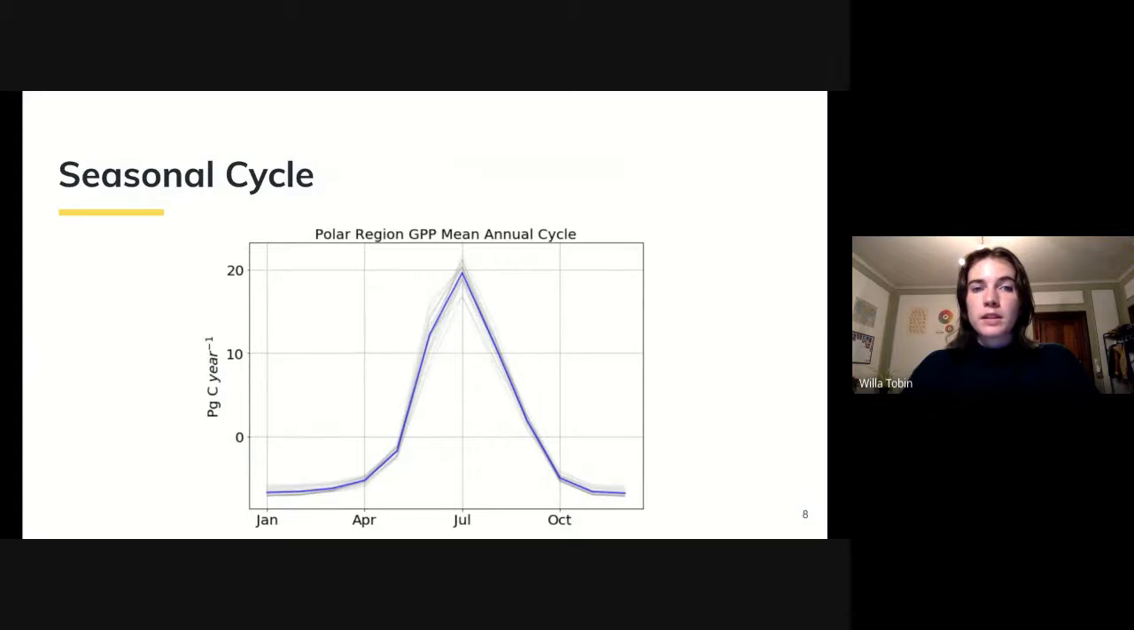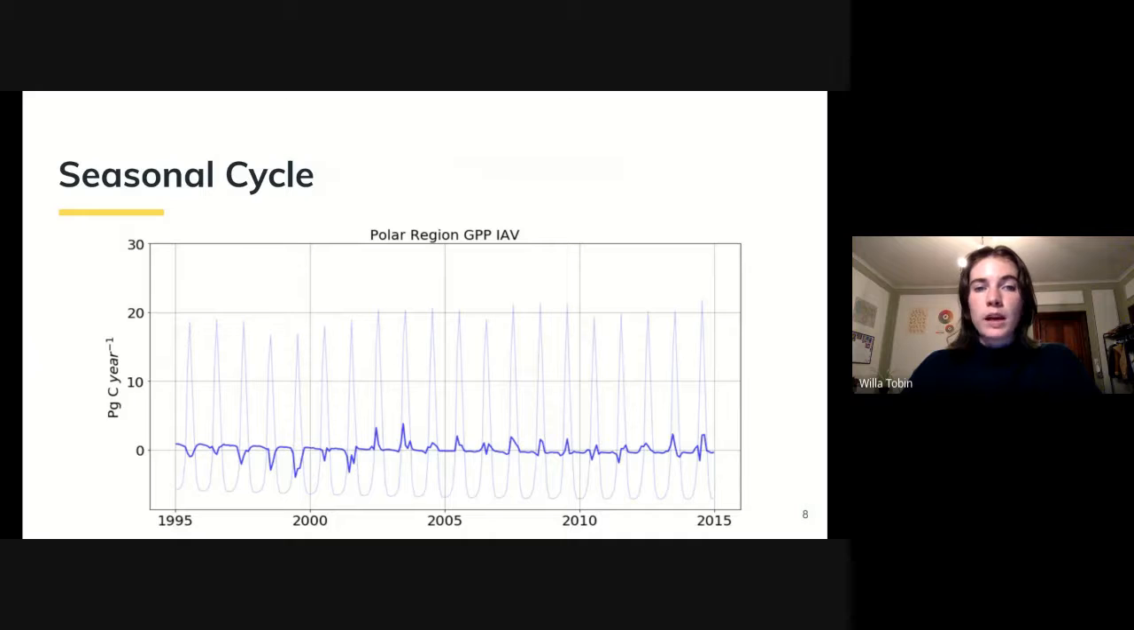The next component signal to deal with is the seasonal cycle. We removed the seasonal cycle from the detrended datasets by finding the monthly averages from 1995 to 2015. This figure shows each year's GPP cycle plotted in gray and the 20-year average plotted in blue. The blue cycle was then subtracted from each year. The light blue line here shows the detrended time series from the previous slide, and the dark blue line shows the new time series with the seasonal cycle removed.